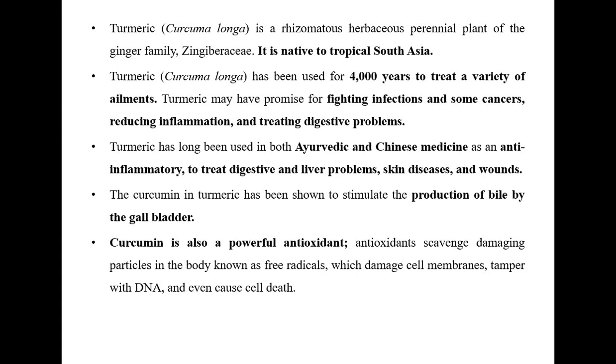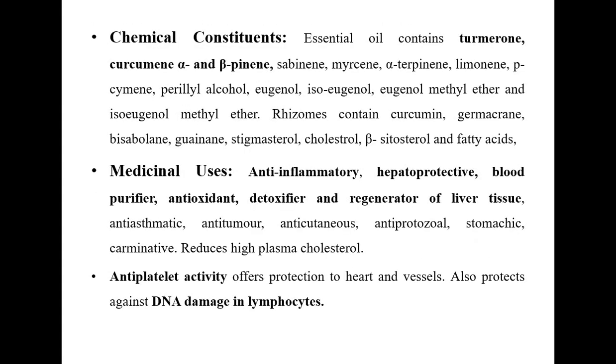Curcumin, one of the important phytochemicals present in turmeric, acts as a powerful antioxidant. I hope you are aware of antioxidants, which I already discussed, and which mask the activity of free radicals. Some of the chemical compounds include curcumin, alpha and beta pinene, and turmerone, which are the active components present in turmeric. The medicinal uses of turmeric include anti-inflammatory agent, hepatoprotective, liver protective agent, blood purifier, antioxidant, detoxifier and regenerator of liver tissue.